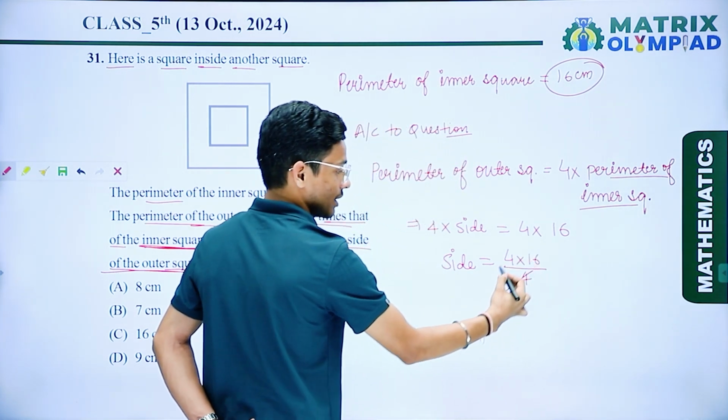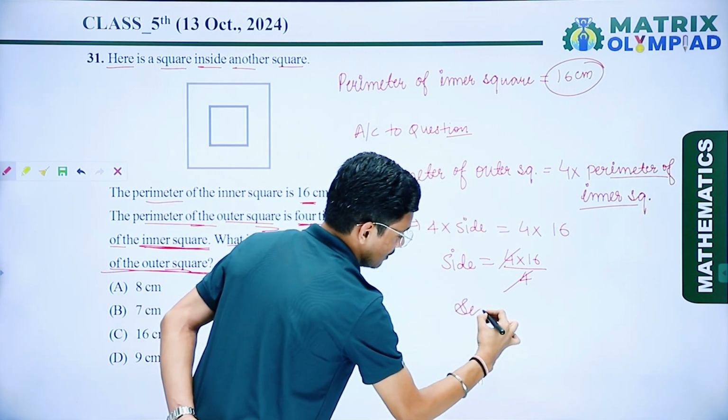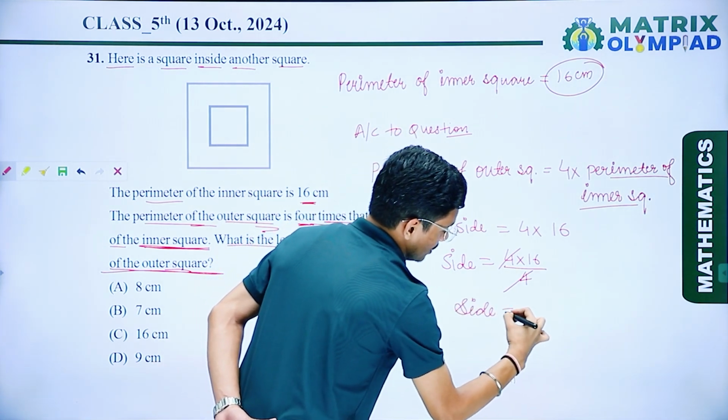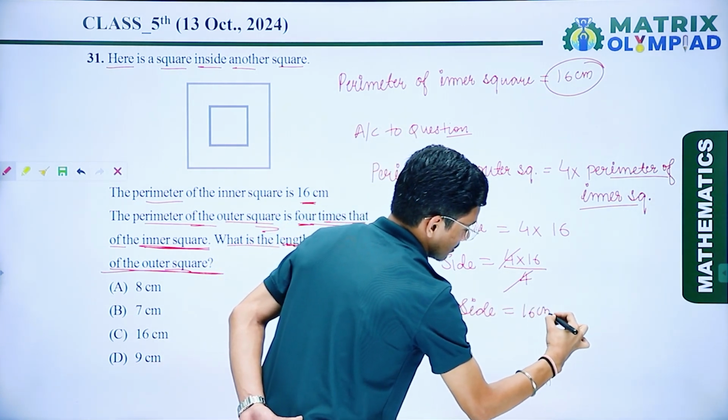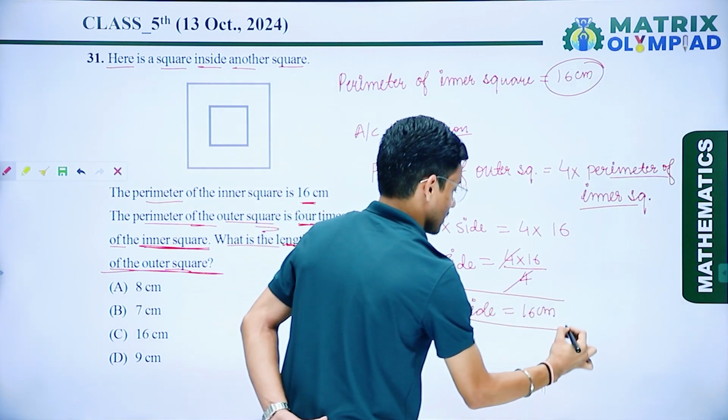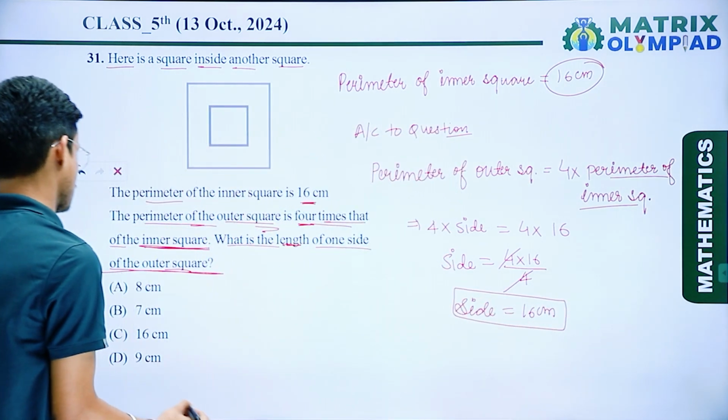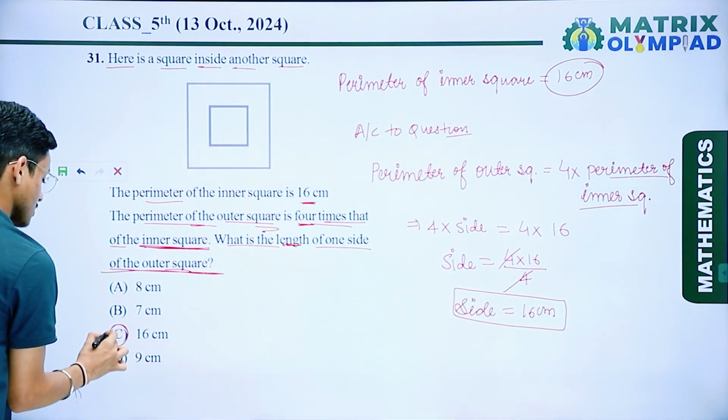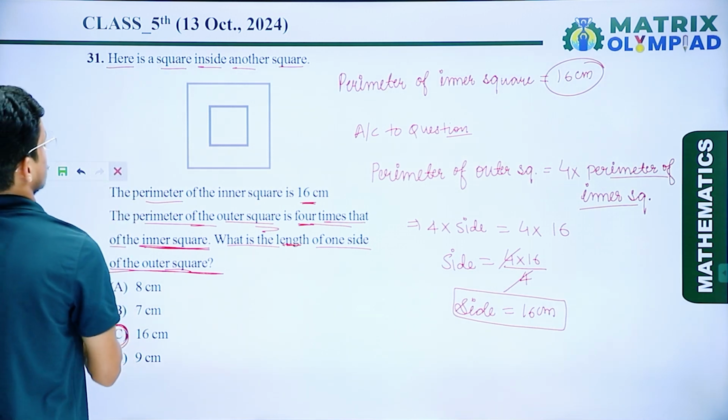So 4 and 4 cancel out. So here I get the side, which is 16 centimeter. So check which option is correct. Here 16 centimeter, so I can say that option C is the correct answer.